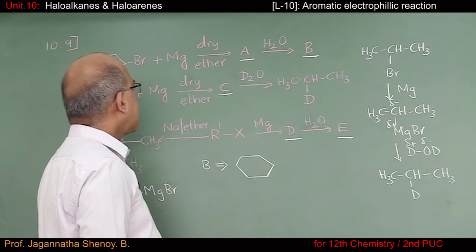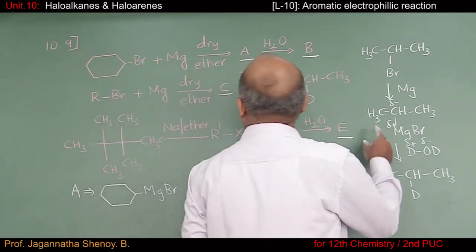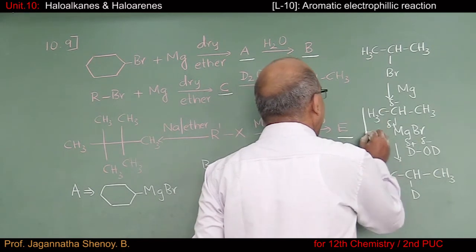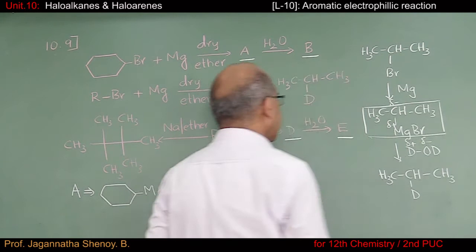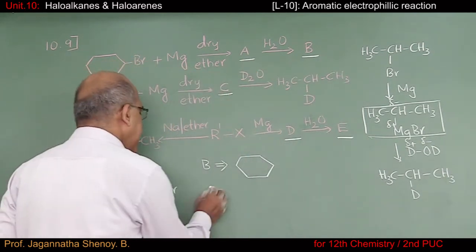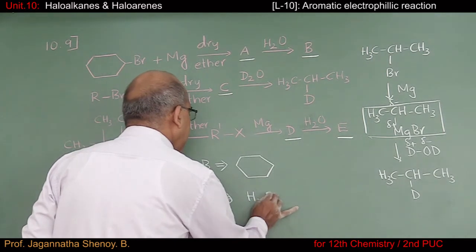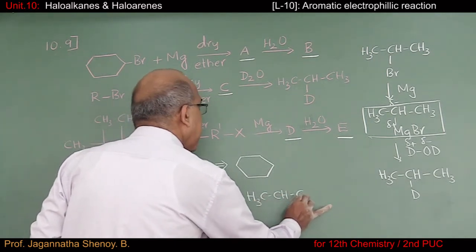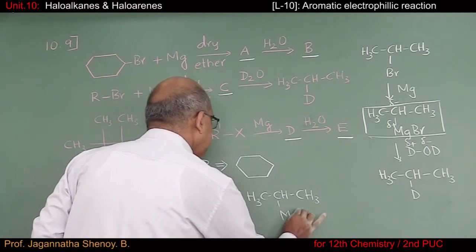So from this, it's very clear what should be C. C has to be this. So I have identified C now. It is isopropyl magnesium bromide.